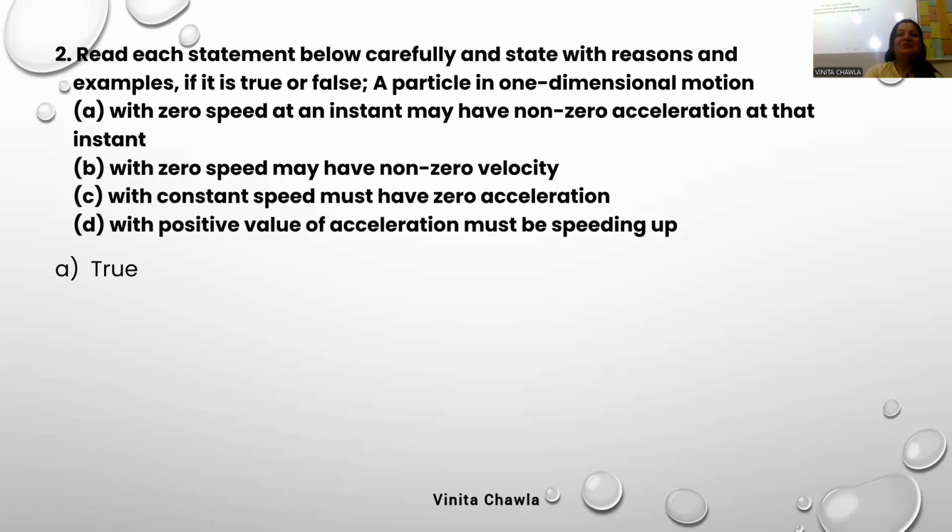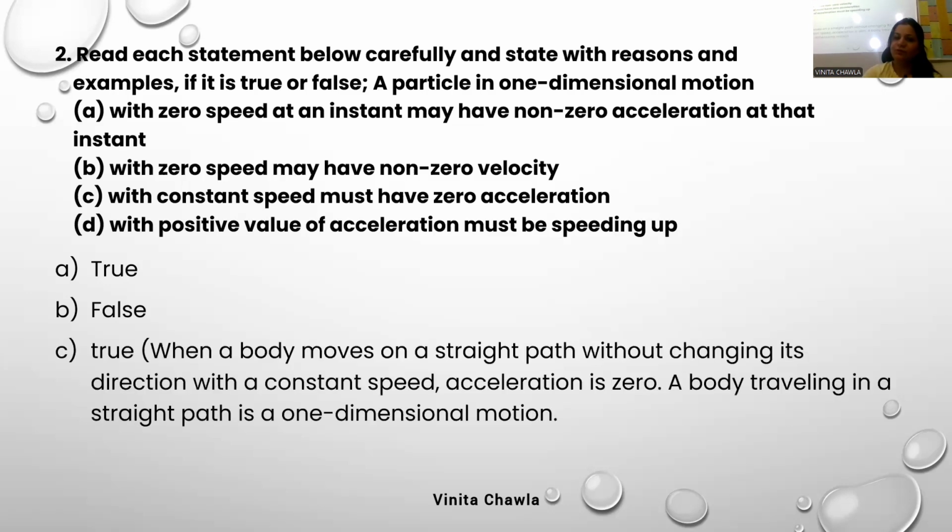Okay. With zero speed may have non-zero velocity. If the speed is zero, then non-zero velocity is not feasible, right? So it's false. With constant speed must have zero acceleration. Speed is constant and acceleration is zero. True, when a body moves on a straight path without changing its direction with a constant speed, acceleration is zero. And a body traveling in a straight path is a one-dimensional motion.